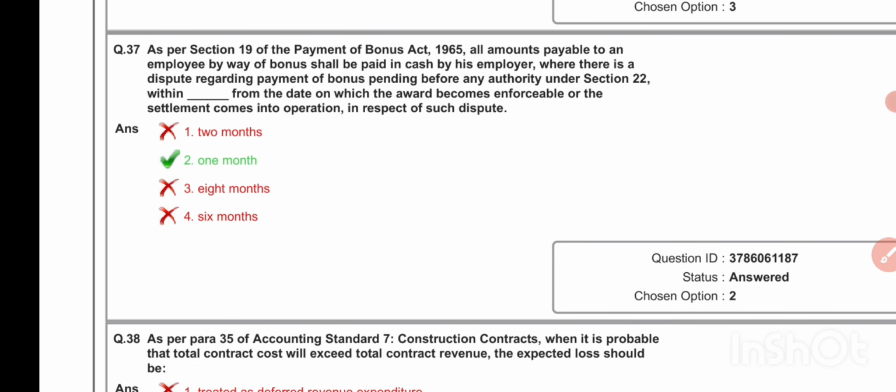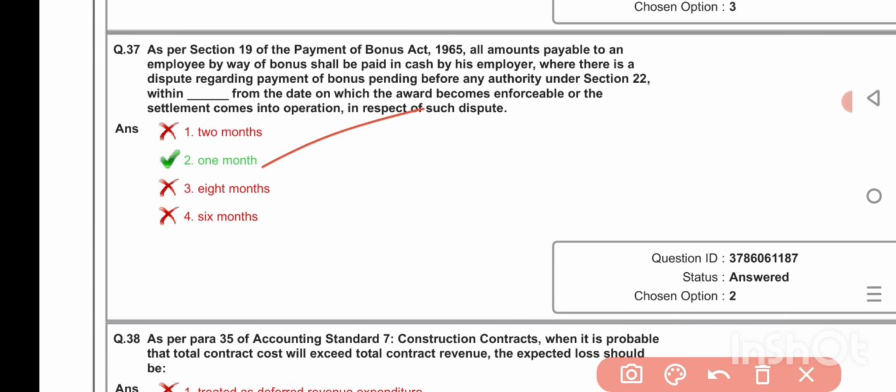As per Section 19 of Payment of Bonus Act 1965, all amounts payable to an employee by way of bonus shall be paid in cash by his employer where there is a dispute regarding payment of bonus pending before the authority under Section 22, within dash from the date on which the award becomes enforceable or the settlement comes into operation in respect of such dispute. 1 month.